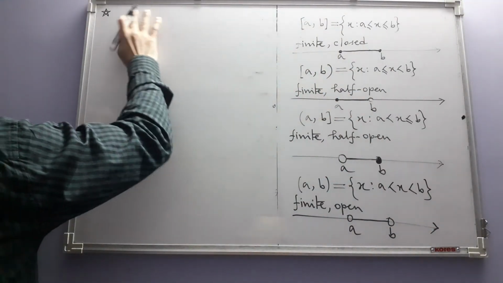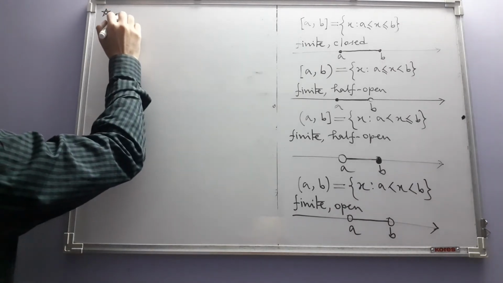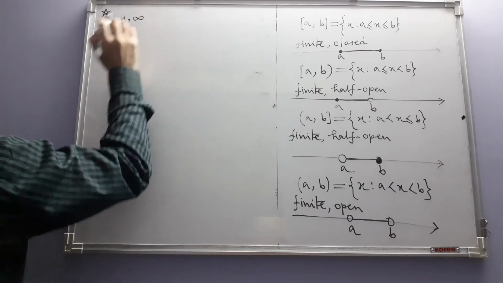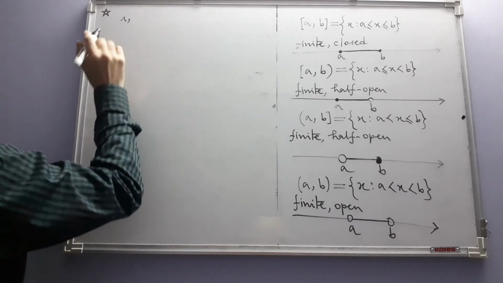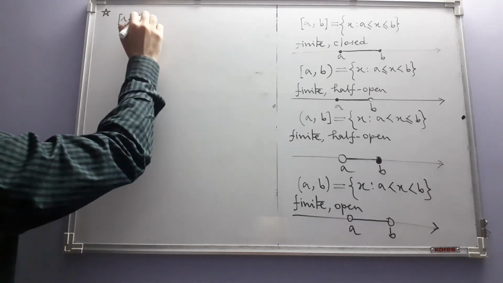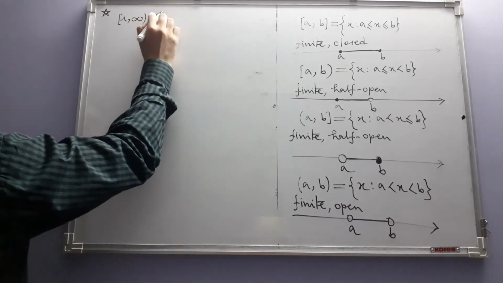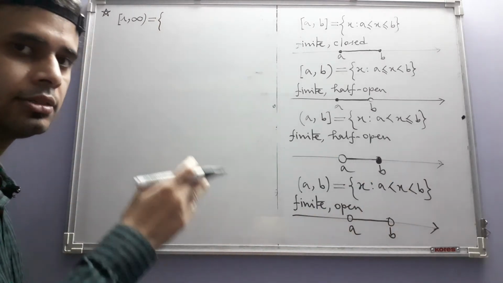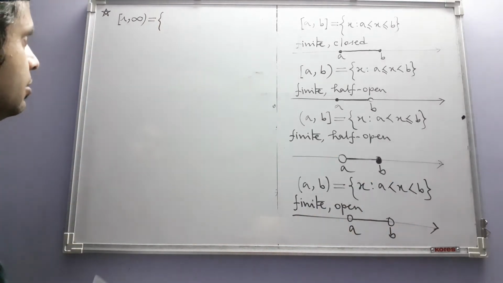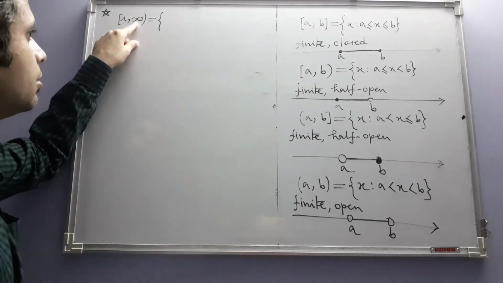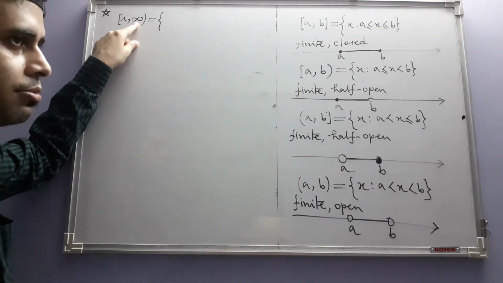We can have something like this: a, comma, infinity. Since we don't have one endpoint of a ray, that endpoint, if it's on the right hand side, is denoted by plus infinity. We don't write the plus sign, but sometimes we also write it. In this book, the plus sign has not been written here.